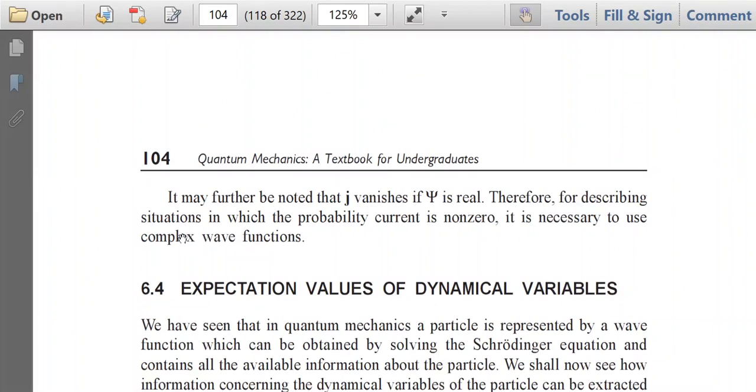Therefore, for describing situations in which the probability current is non-zero, it is necessary to use a complex wave function. So this is one of the important facts: for describing situations in which the probability current is non-zero, it is necessary to use a complex wave function.